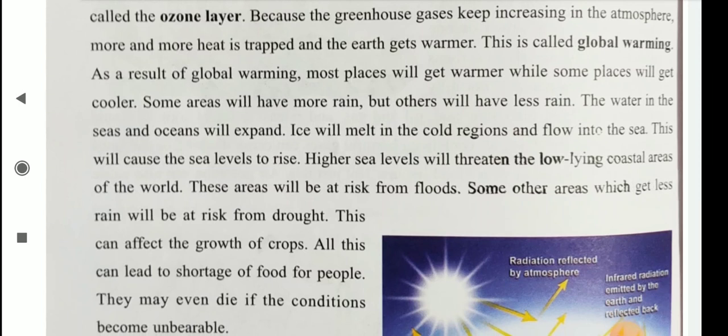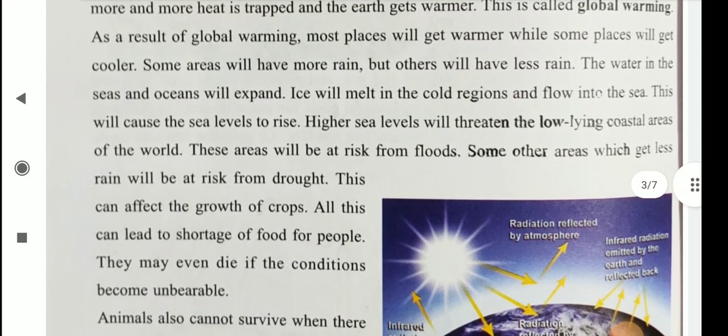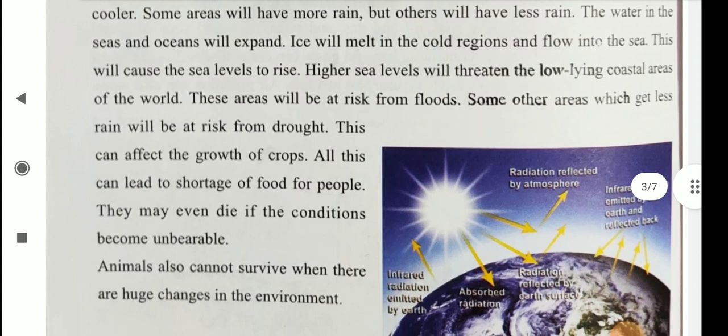Some other areas which get less rain will be at risk from drought. This can affect the growth of crops. All this can lead to shortage of food for people. They may even die if the conditions become unbearable. Animals also cannot survive when there are huge changes in the environment.